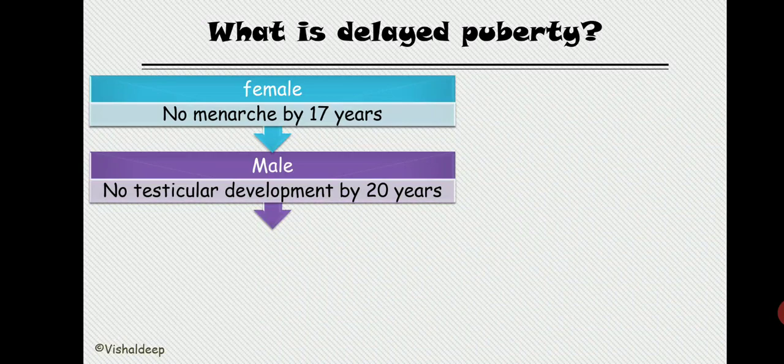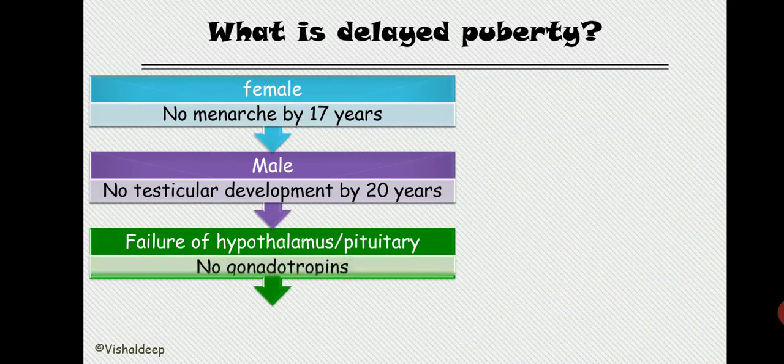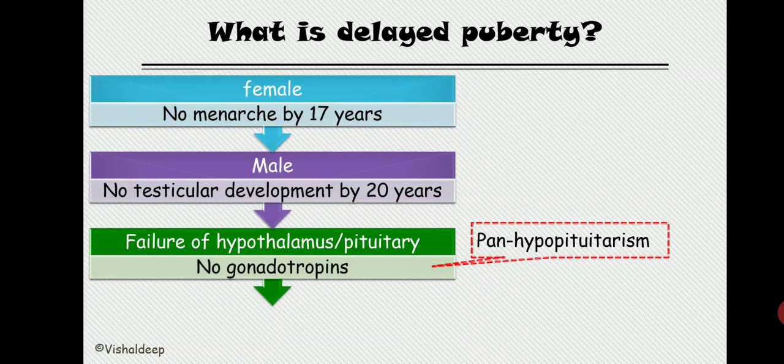So where does the fault lie? If there is failure at the hypothalamus or the pituitary level, then no gonadotropin secretion will occur. If there is no GnRH, there is no FSH and LH, and they do not work on the gonads to produce sex hormones. So puberty is delayed. One of the causes of failure of the hypothalamus and pituitary is panhypopituitarism, where all the hormones secreted from the pituitary are decreased.